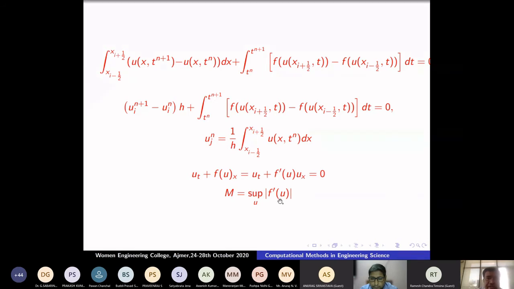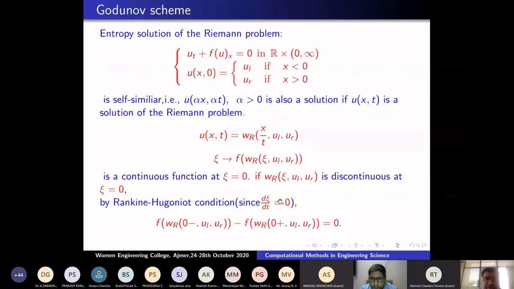Now, I'm taking a Riemann problem. On each cell, ut plus f of u x is equal to 0, with initial data. In the convex case, I have given the solution here. In the non-convex case, it is complicated. However, you just write that u of x, t is equal to this Riemann problem solution. And on the line at x equal to xi plus half, the speed is 0. Therefore, f of the left value of the solution is equal to f of the right value of the solution. Okay.